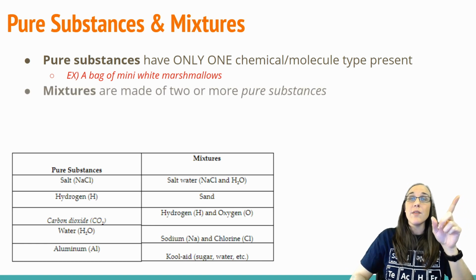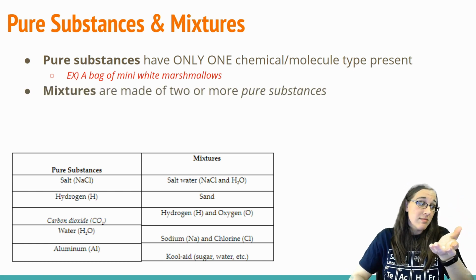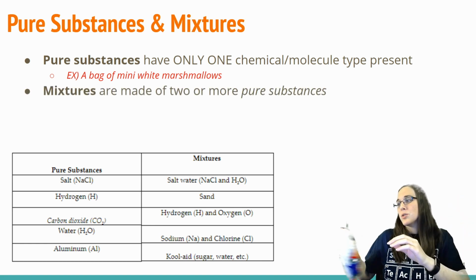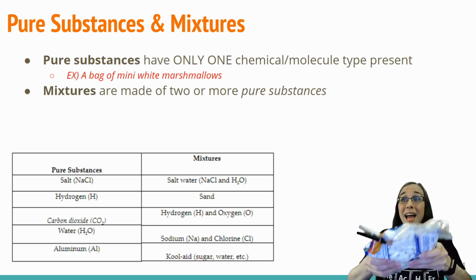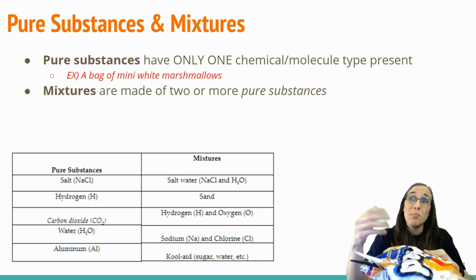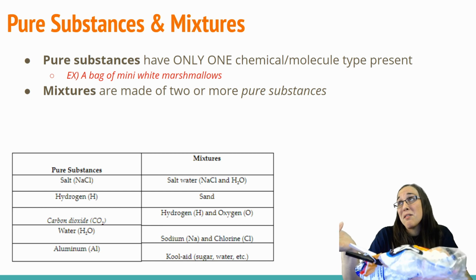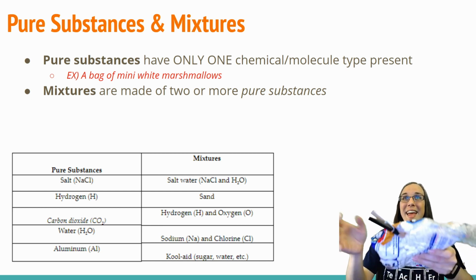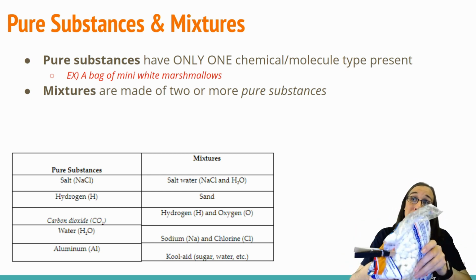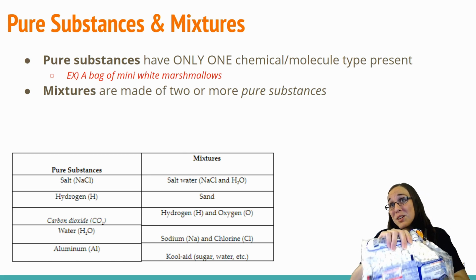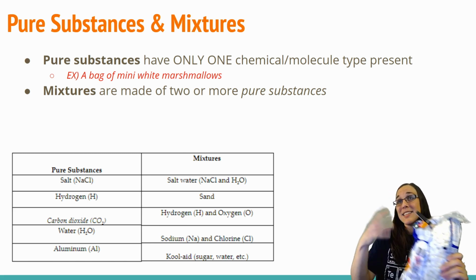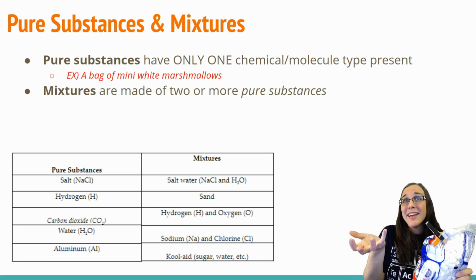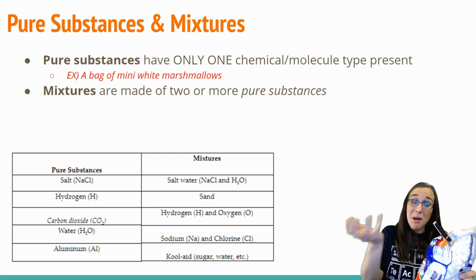However, if we were going to make a mixture, let's say I wanted to take some of these marshmallows out and put them in a bowl of gummy bears. That would be 2 or more pure substances. So if I had a separate bowl of gummy bears, that would be a pure substance of gummy bears.